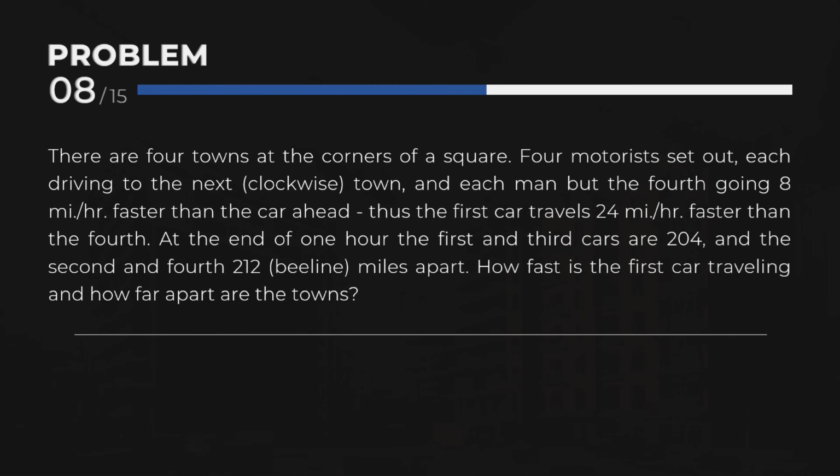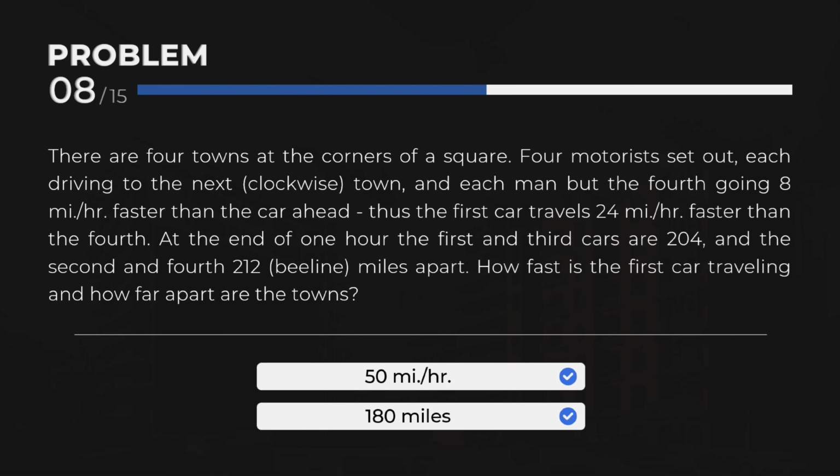At the end of 1 hour, the first and third cars are 204, and the second and fourth 212 beeline miles apart. How fast is the first car traveling, and how far apart are the towns? 50 miles per hour, 180 miles.